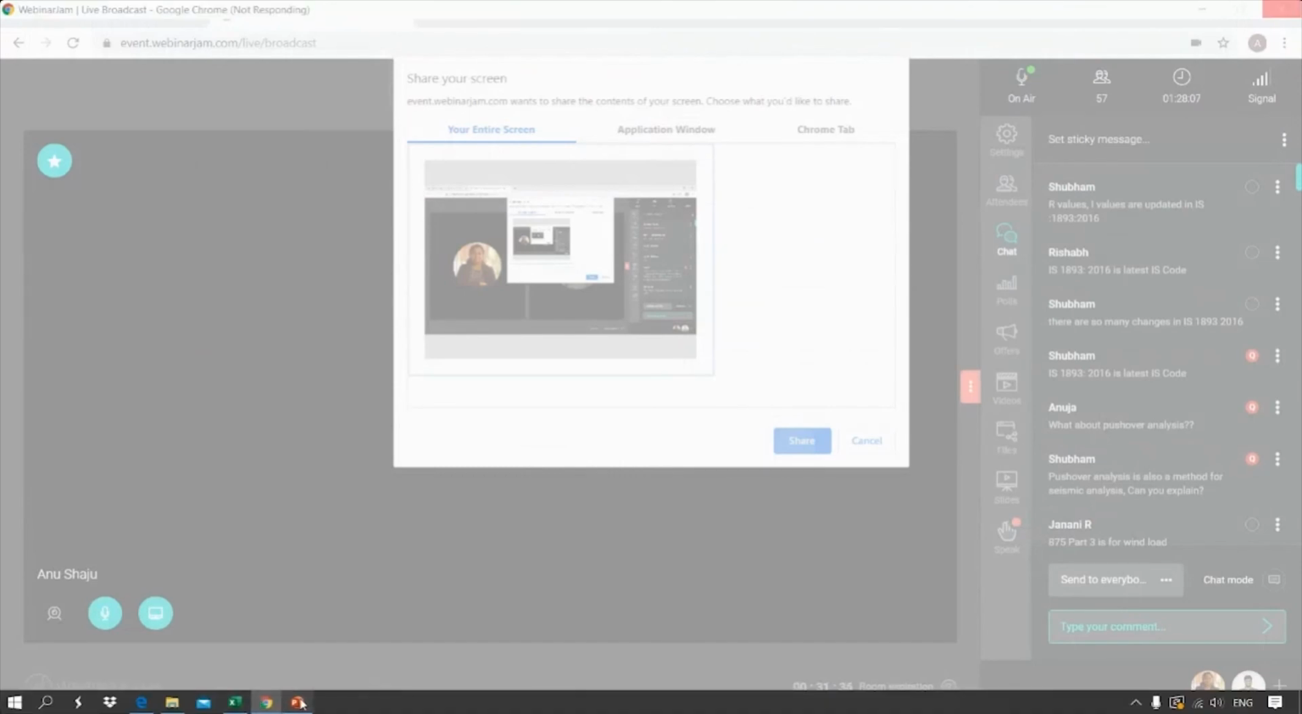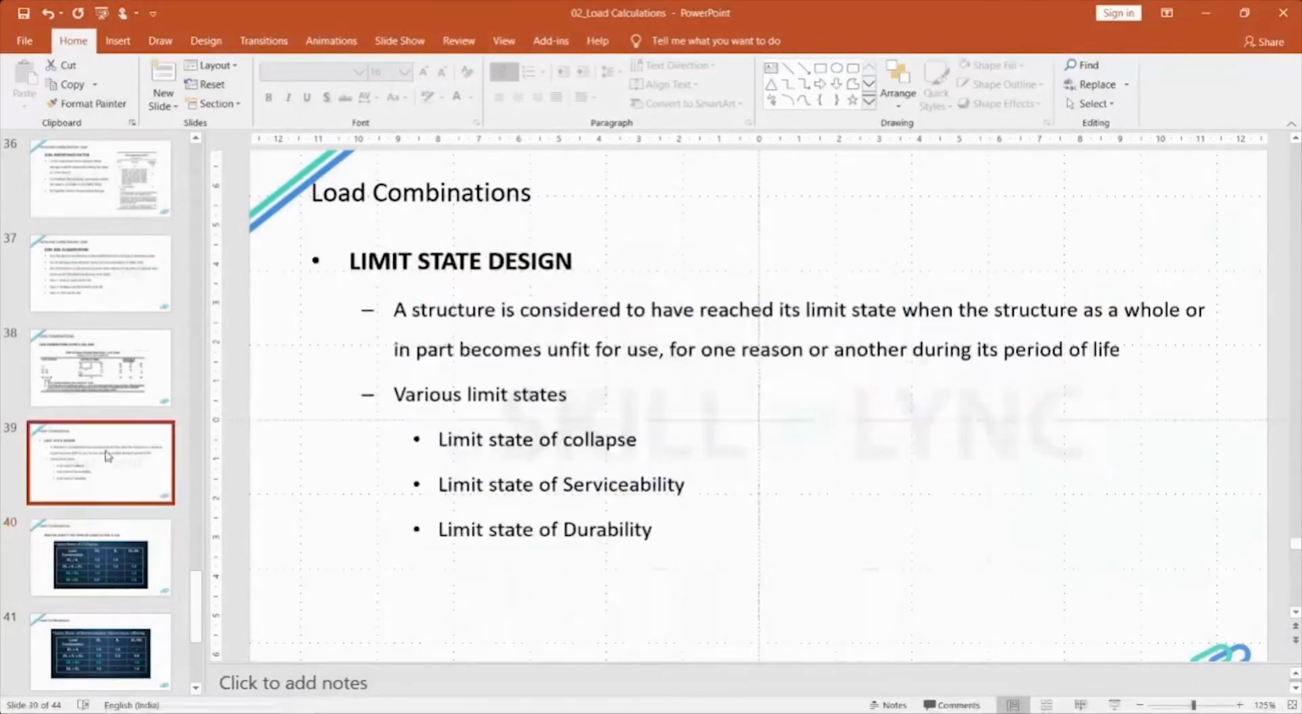So if you see here, what is a limit state design? As I said, we have limit state and working stress design. Limit state design is what we normally use nowadays. A structure is considered to have reached its limit state, that is, the maximum load that the structure can take up, when the structure as a whole or in part is unfit for use for one reason or another during its life period.